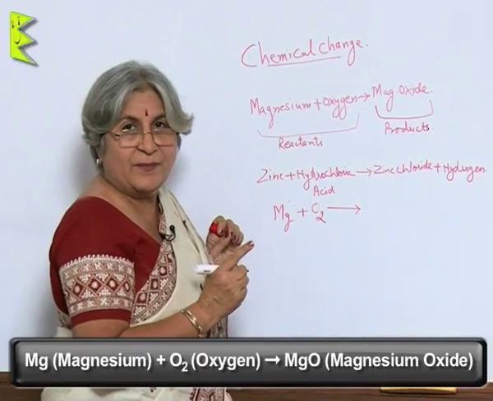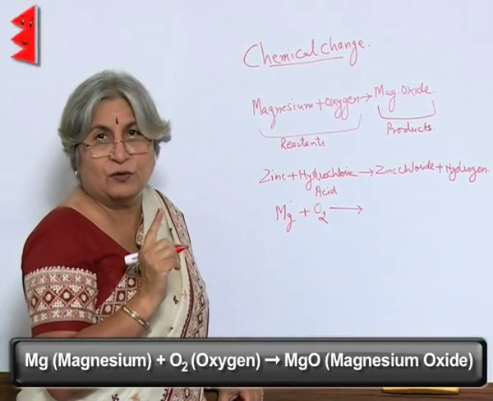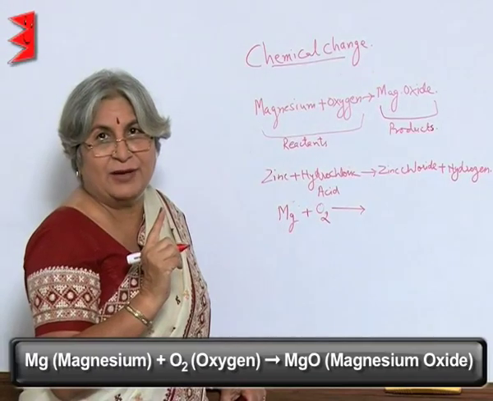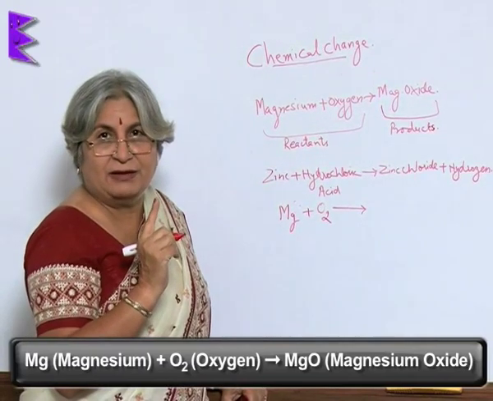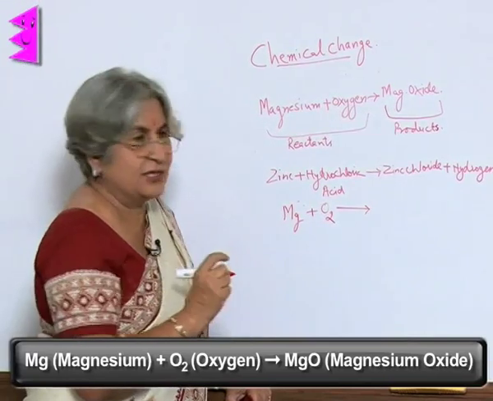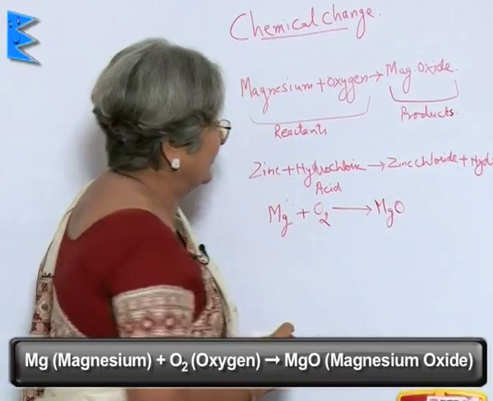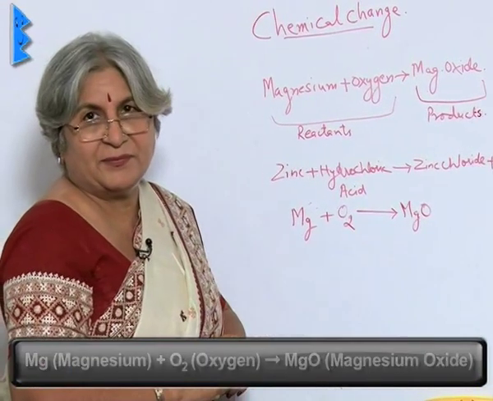What is the formula? As both oxygen and magnesium have valency 2, the formula will be as if there is only one atom of magnesium and one of oxygen. So, it will be MgO. See how small it has become?